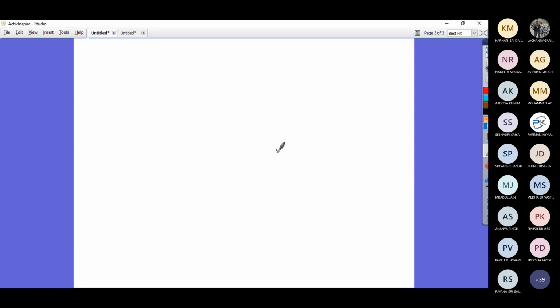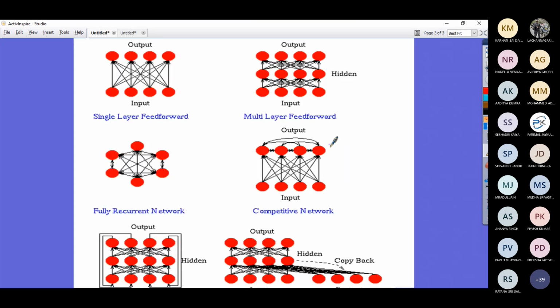Now let us see a couple of network architectures. You can see the screen; I'm going to display the image. The image shows some, not all, but some varieties of network architectures. You can notice this is a single layer feed forward neural network, in the sense that from input to output, activation is getting propagated.